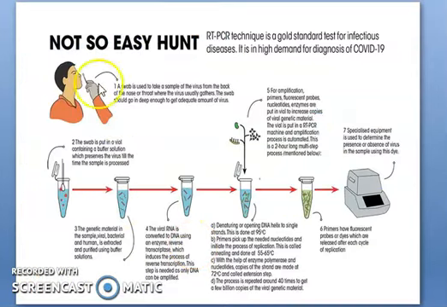You can see what methods they are following nowadays. The RT-PCR technique is the gold standard for infectious disease, in high demand nowadays for the diagnosis of COVID-19. First, they collect the sample, then transport it into a tube like a VTM. Then they use lysis buffer, then washing buffer, then elution buffer. After they extract the RNA, they use enzymes like reverse transcriptase to convert it into cDNA. Then they add the master mix, finally load it into the PCR plate, and run the PCR machine. Then from the cycles they will understand the result.